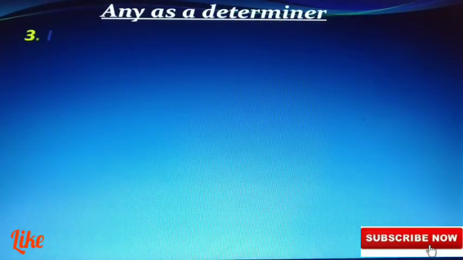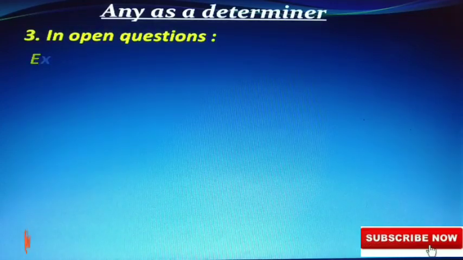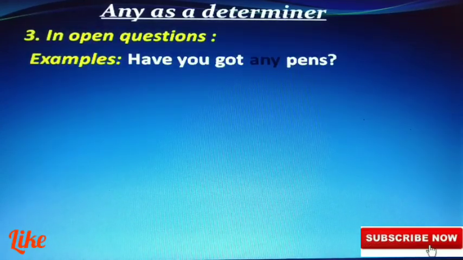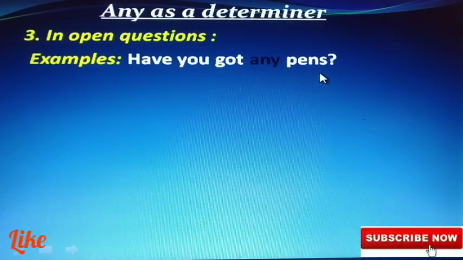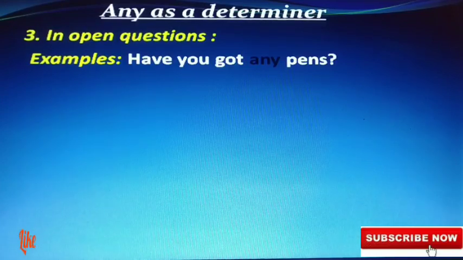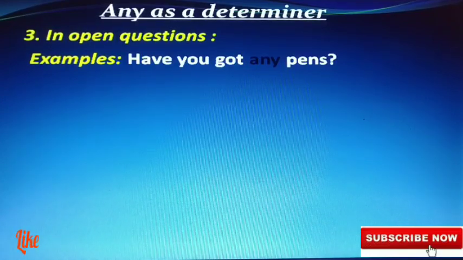Any as a determiner again in an open question. Look at the question: Have you got any pens? You may answer no or yes or I do not know. Open questions are questions that can have any answer, yes or no, both. Have you got any pens? Plural, countable, any pens. The question is an open question. I do not expect you to answer yes only. You may answer yes or no. So in that case, you use any.